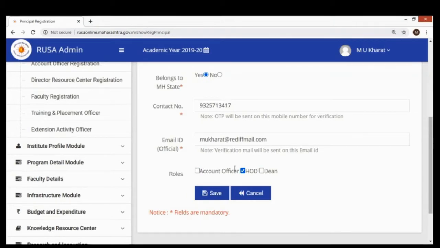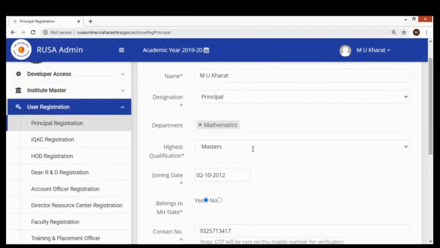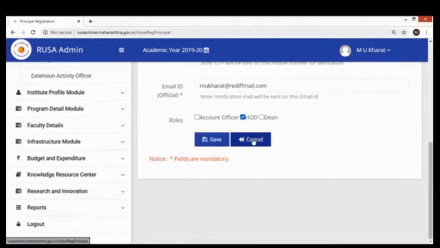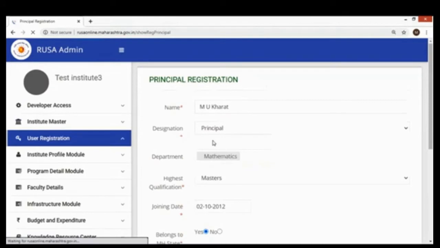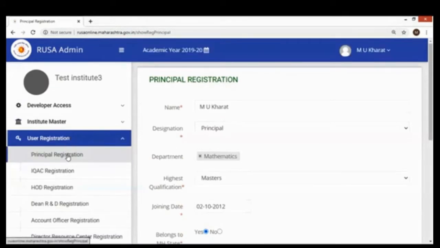These are almost all possible roles of a principal that he or she can deal with. We try to take all those into account, and you just click the multiple roles that person is playing and then save the information. Once you save the information, as my information is already saved, I am now cancelling it and going back. So with this principal registration, your role will be to monitor and to proceed further.